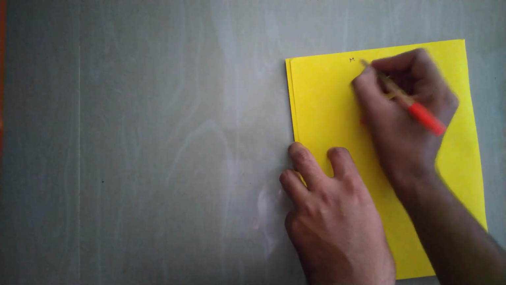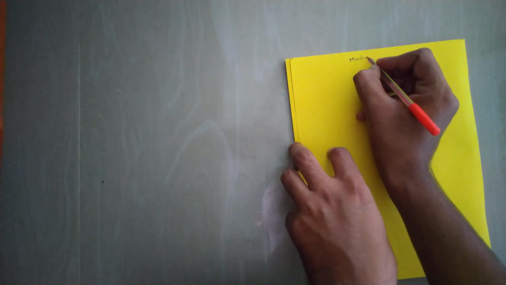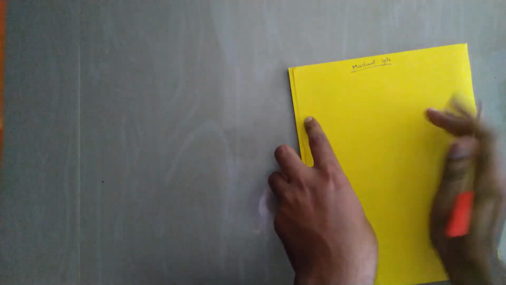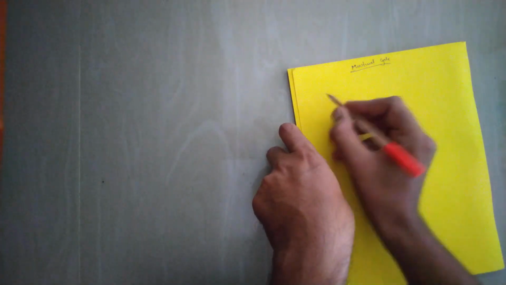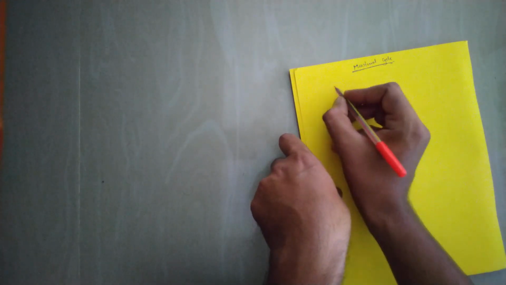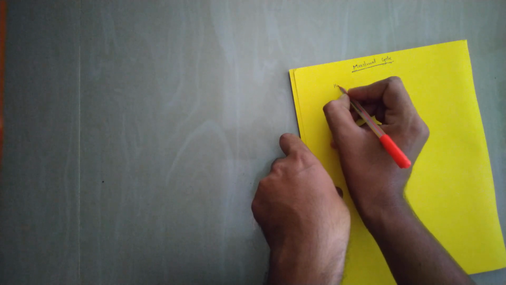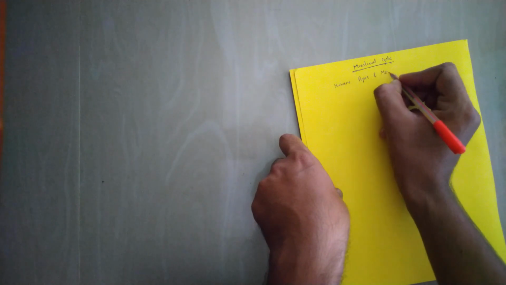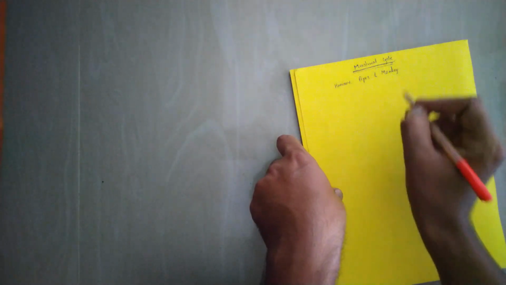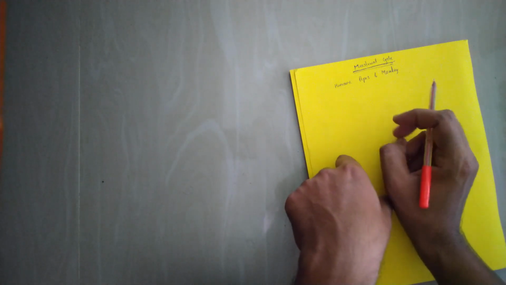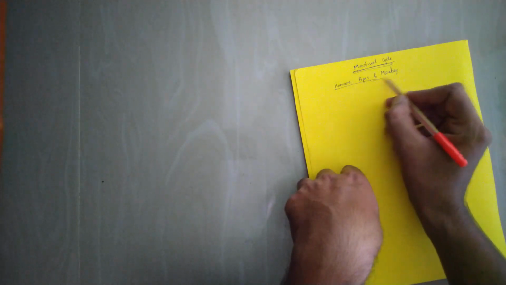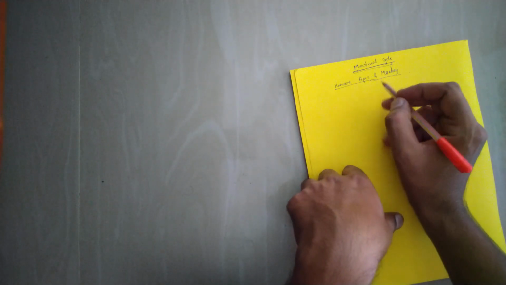Today we are going to discuss the menstrual cycle. This is the continued part of the oogenesis. The menstrual cycle mainly occurs in human beings, apes, and monkeys. In other animals like cow and rabbit, the estrous cycle occurs. You don't worry about that estrous cycle, you just remember it's the menstrual cycle. It takes place in humans, apes, and monkeys.